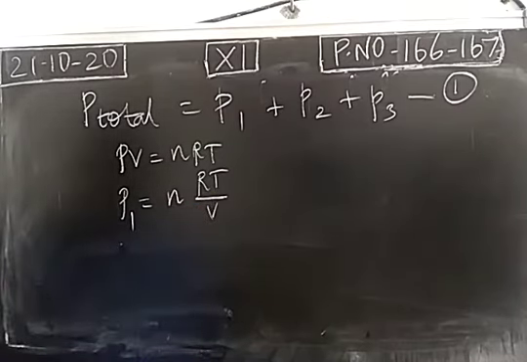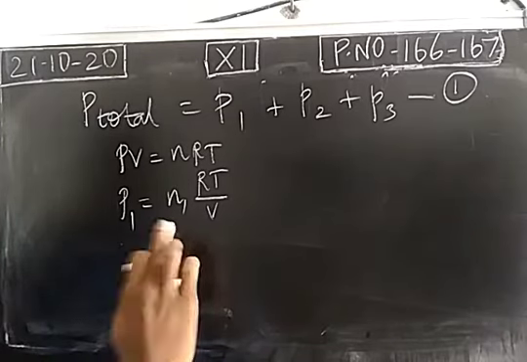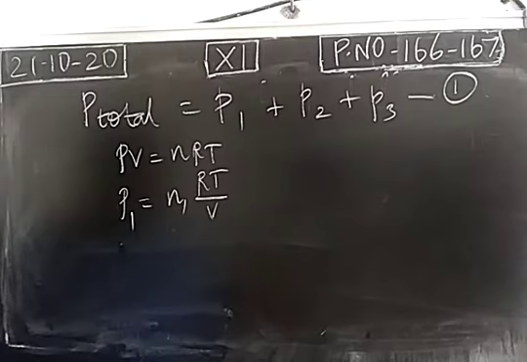Partial pressure of first component P1 is equal to N1 RT by V, where N1 is the number of moles of first component in the mixture. We maintain the same volume and temperature, and R is a gas constant, so this value will be constant.